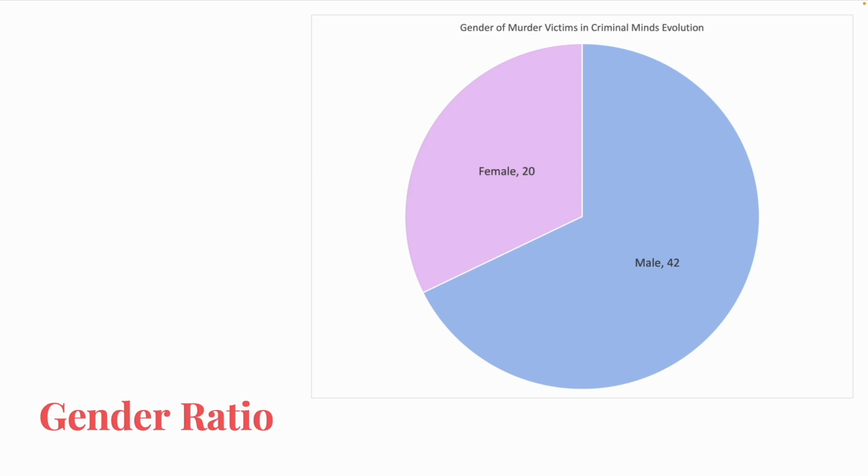If we break down the number of male and female murder victims in Evolution by season, Season 1 had 61% male, Season 2 had 75% male, Season 3 had 65% male, which is also a 2/3 split, and Season 4 had 44% male, the only season so far to not have majority male victims, even if it is only by 1. And now on to the locations the BAU goes.